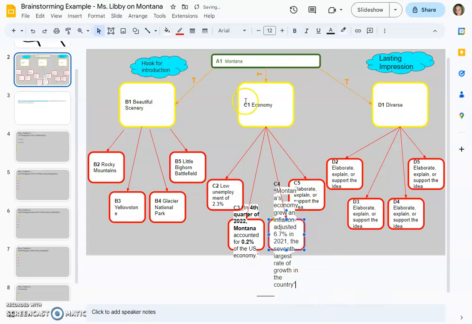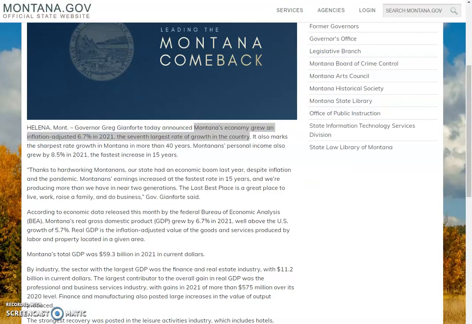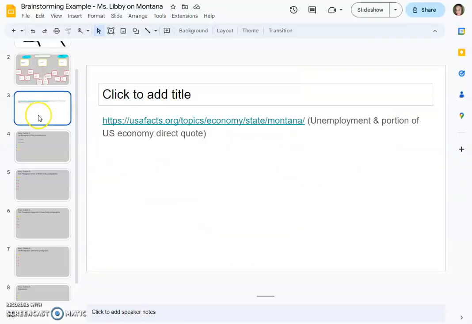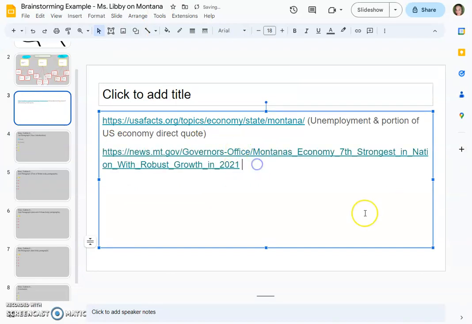And we'll need to add this site to our list. And because this was for growth rate 2021.